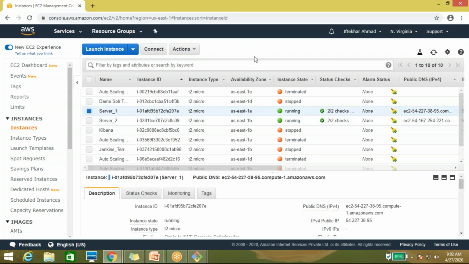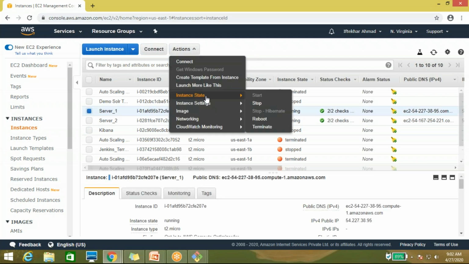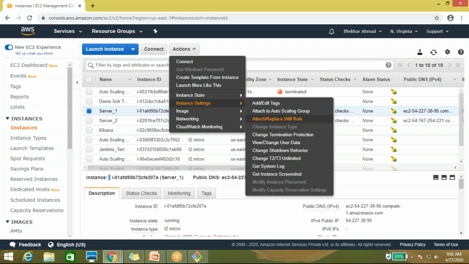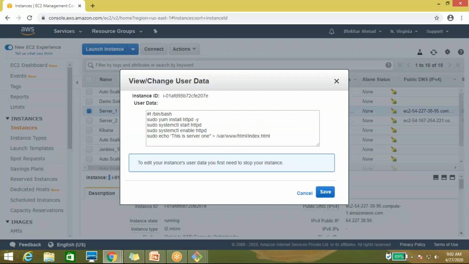Suppose you want to change user data from here. You can see it's showing that message: to edit your instance user data, you first need to stop your instance. So in that case there is only one option left.